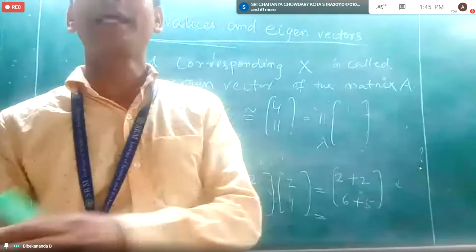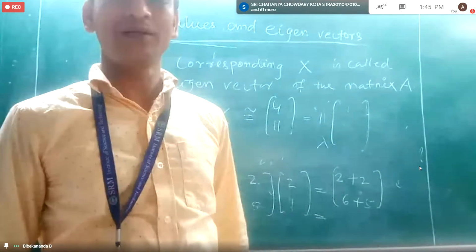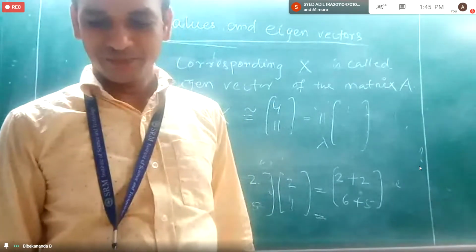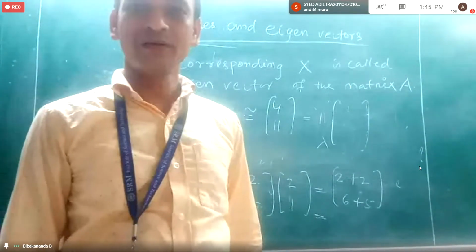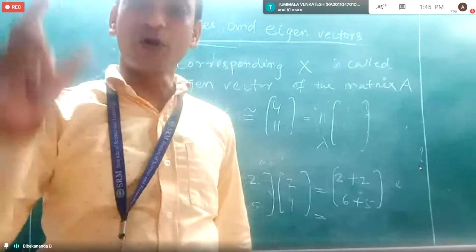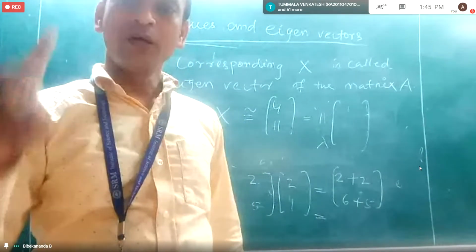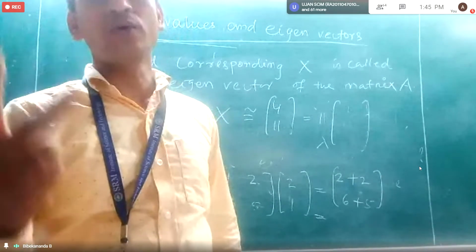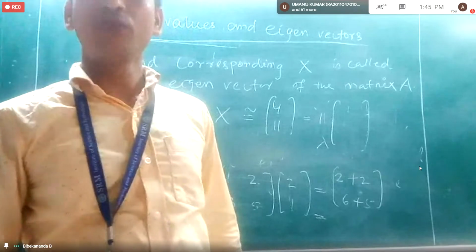If you take 11, you will get another eigenvalue. Since it is a square matrix of order 2, we will have 2 eigenvalues.